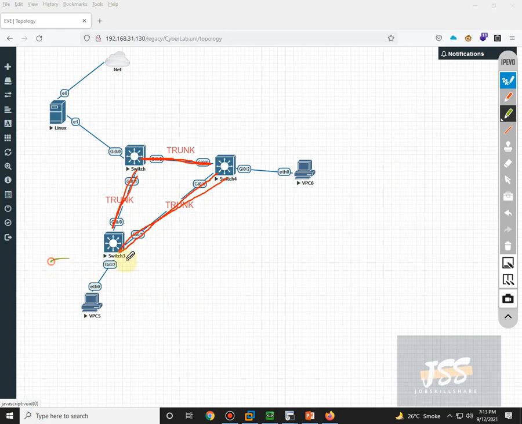So if this machine is VLAN 10 and this host machine is also VLAN 10, if they want to communicate, they will go across this trunk link, because this is the benefit of having a trunk link.